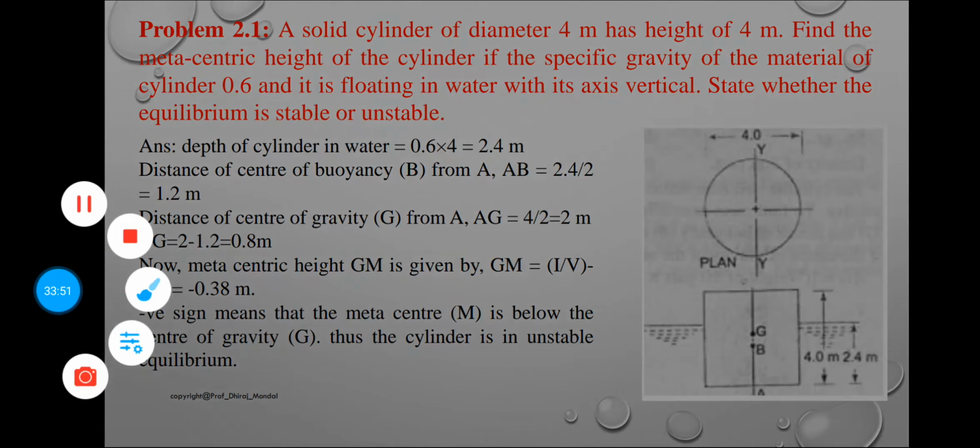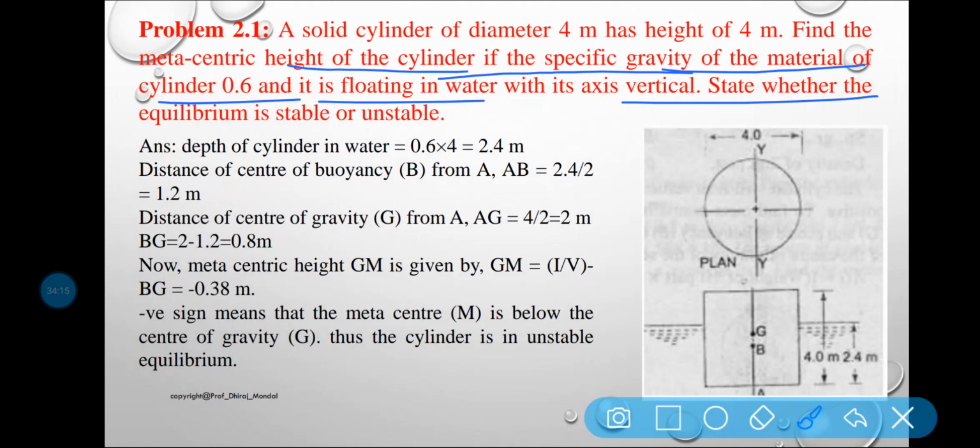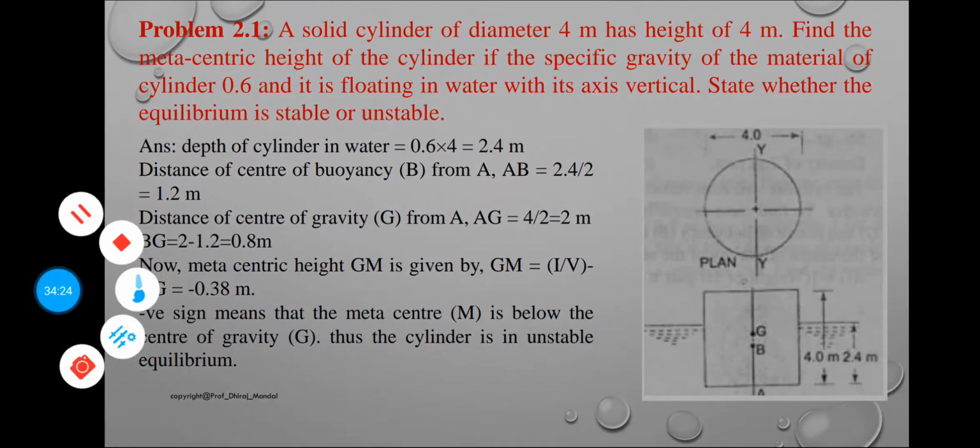Now this is given, this is 4, and this one is 2.4, also given. The specific gravity is given as 0.6. Now you can see the depth of the cylinder in water is equal to what? 0.6 into 4, isn't it?